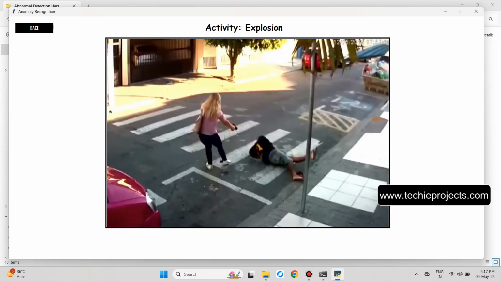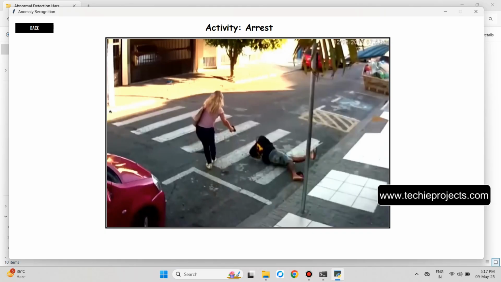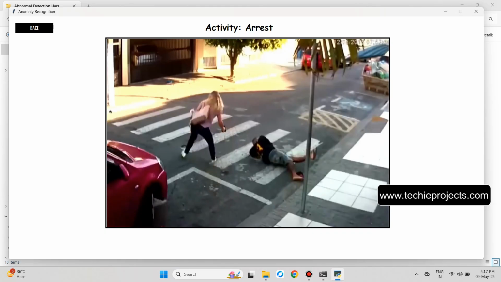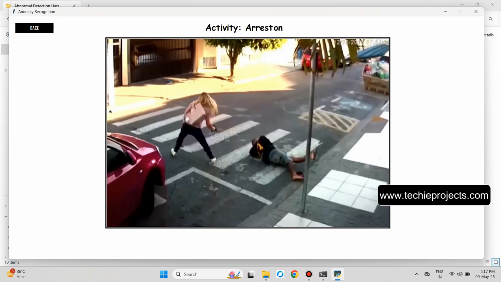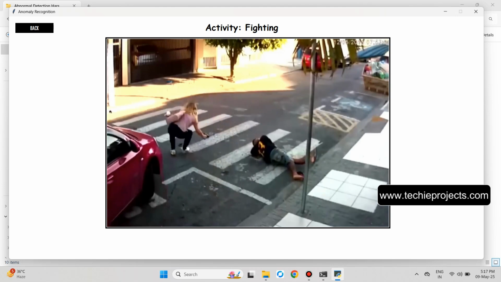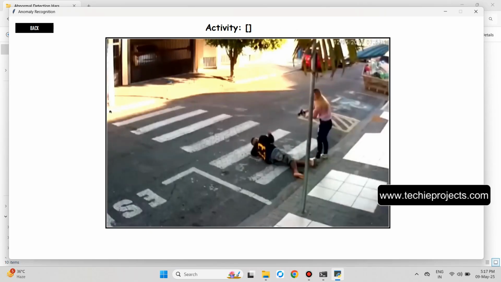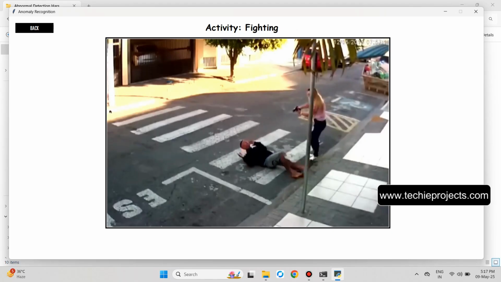This machine learning model is trained on multiple classes of activities. According to the user's inputs, it will recognize that particular activity. So this is the complete project. This project is developed using the Python programming language and Tkinter is used to develop the graphical user interface. It is a software-based project and machine learning is used to train the model.